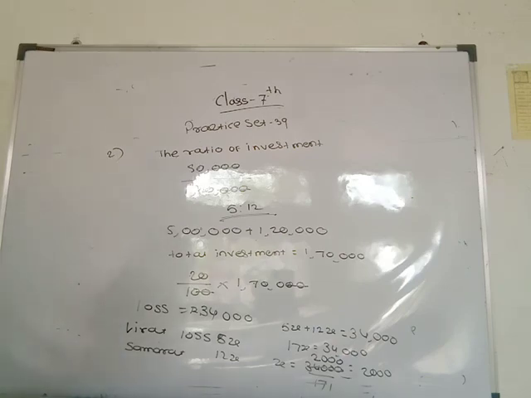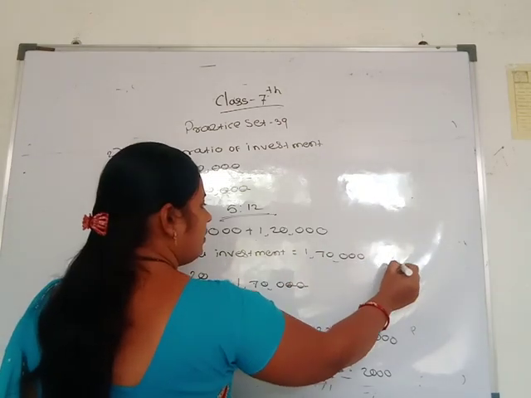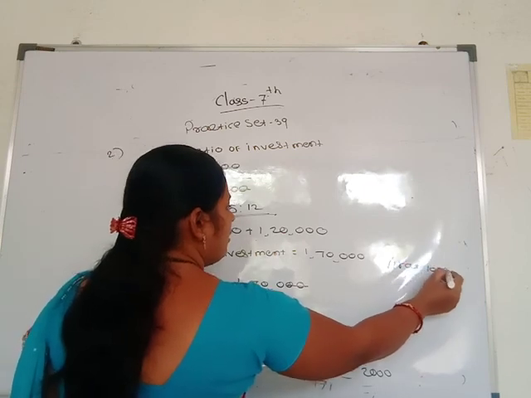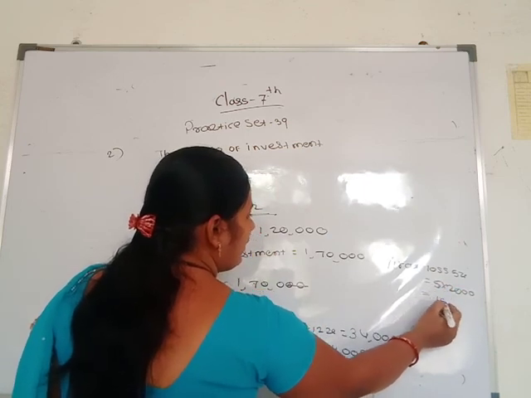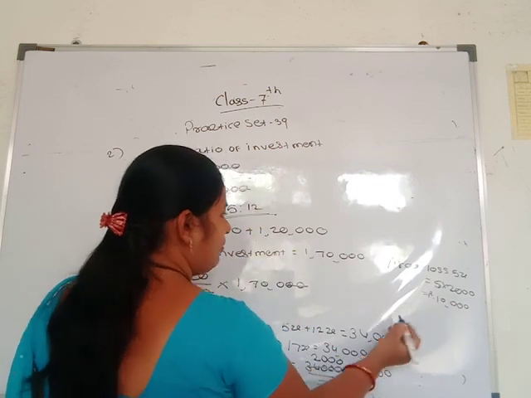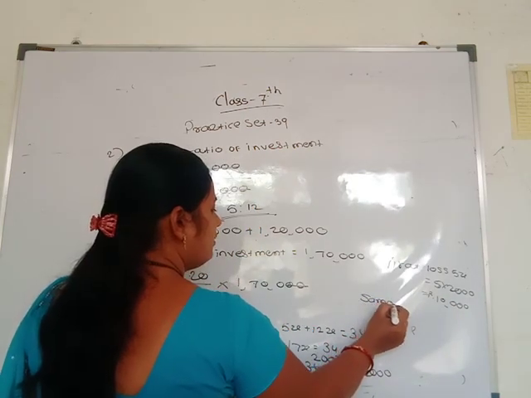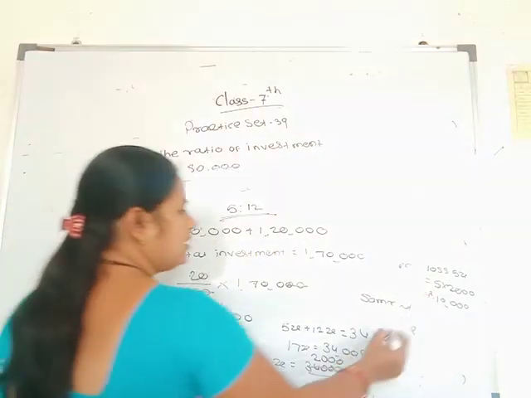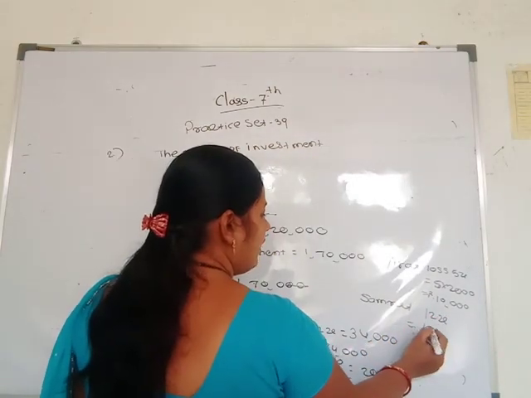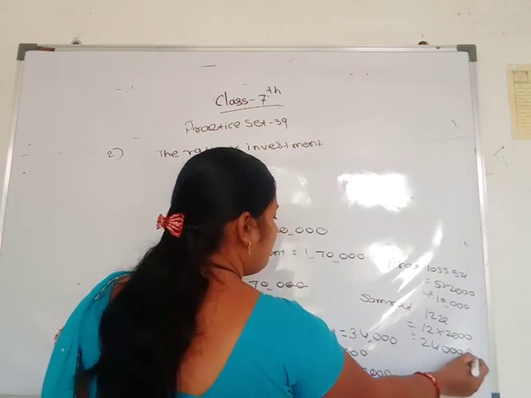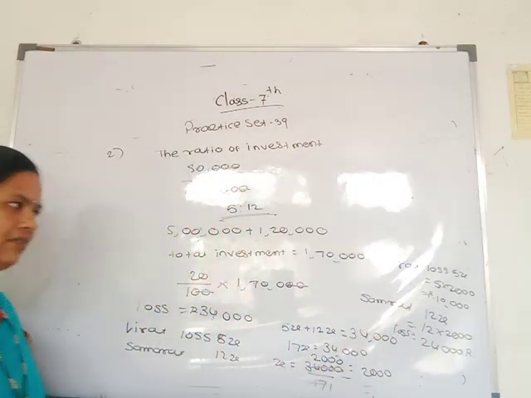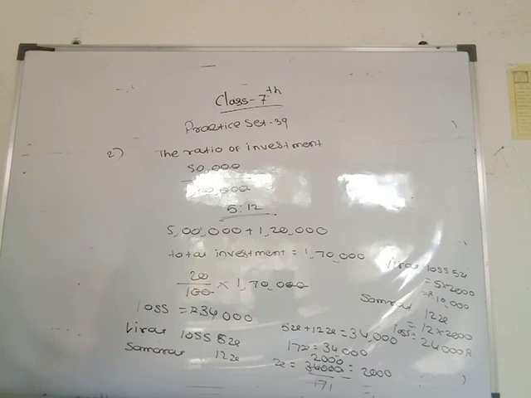Then how much loss did each of them incur? Virat's loss is 5x, which is 5 into 2,000. 5 2s are 10 and the 3 zeros, so 10,000 rupees loss. And Samrat's loss is 12x, which is 12 into 2,000. 12 2s are 24, so 24,000 rupees loss. Virat lost rupees 10,000 and Samrat lost rupees 24,000.